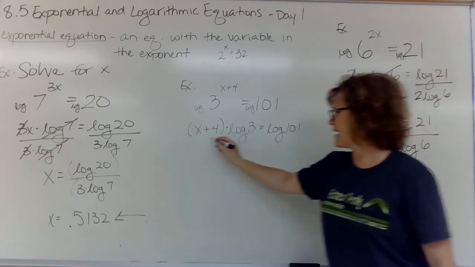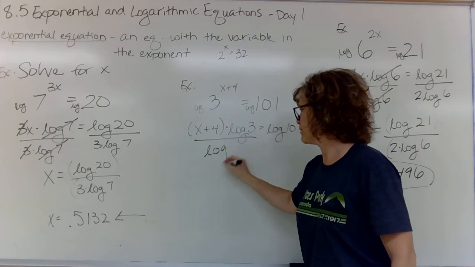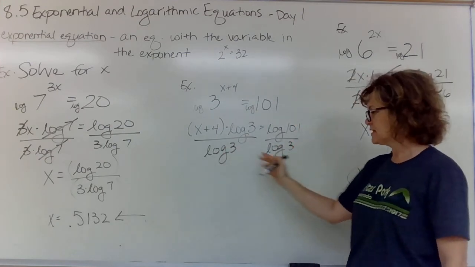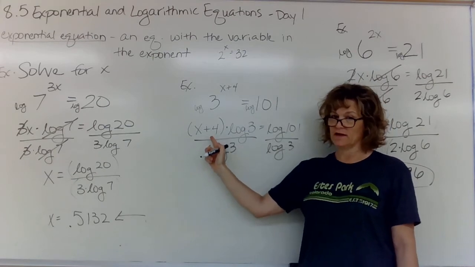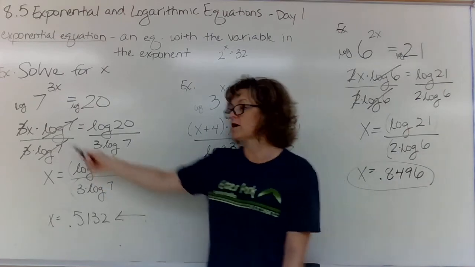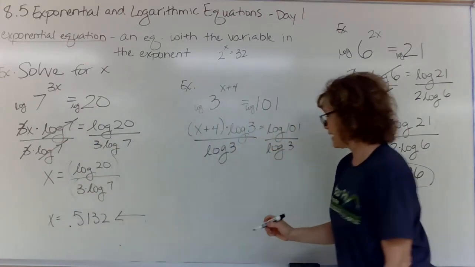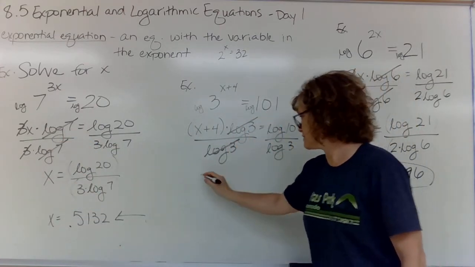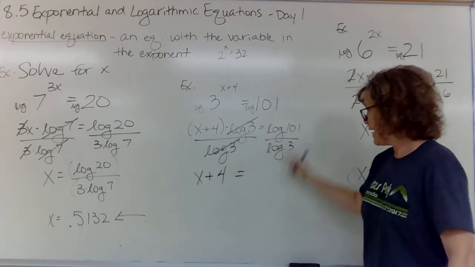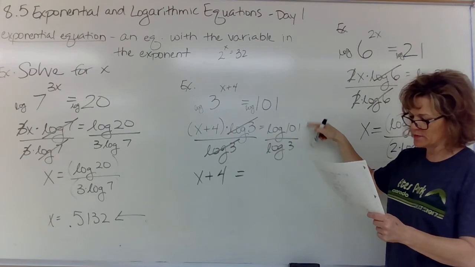Okay, let's divide both sides by log 3 first. I do not want to combine too many steps since I got addition in here. It's not as simple as these past 2 examples where it's all multiplied. Okay, so yeah, cancel, cancel. So x plus 4 is over there. And let's figure out what decimal number this is.